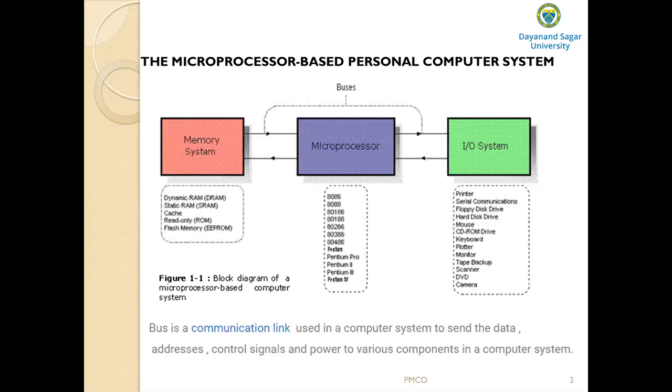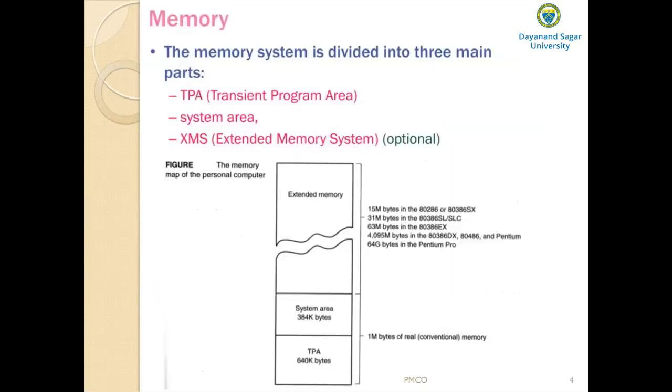So first, the memory map of the personal computer system. This is the memory structure of all the Intel 8086 and Pentium based personal computer systems. When I say 80x86, that includes all the microprocessors starting from 8086 to 80486. When I say Pentium based microprocessor, it includes Pentium, Pentium 1, Pentium 2, Pentium 3, Pentium 4, and so on.